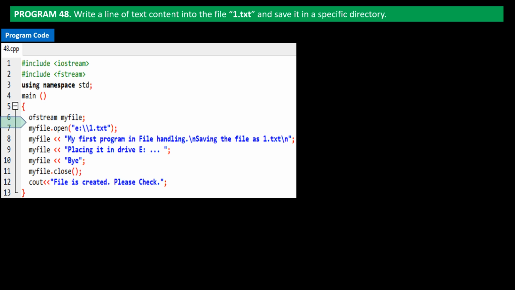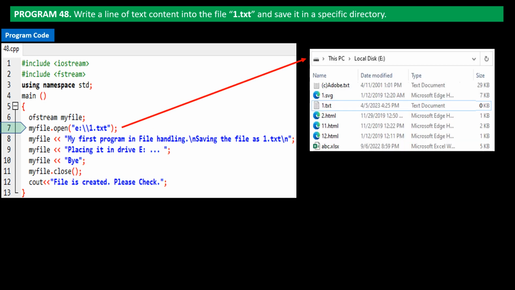Control then shifts to line 7 of the program code. It commands the system to use the myFile object and open a writable file or output file named 1.txt in the E drive. So, in the local disk drive labeled E, an empty file named 1.txt is created. It would look like this.